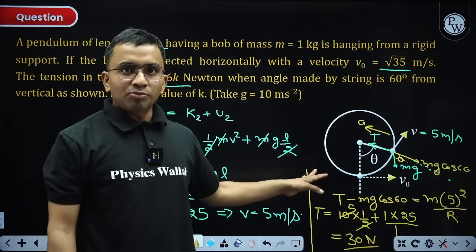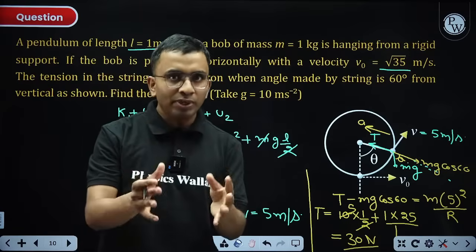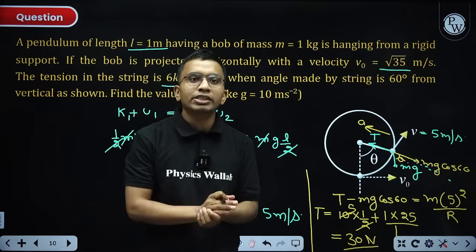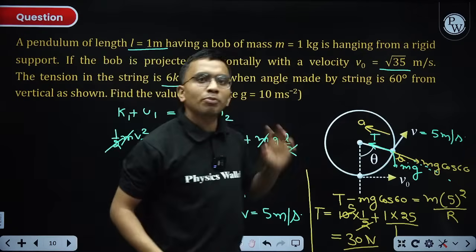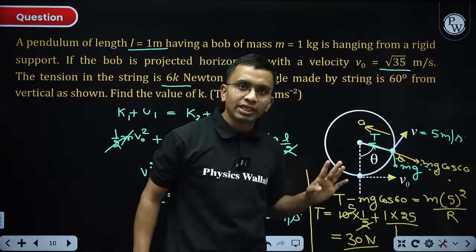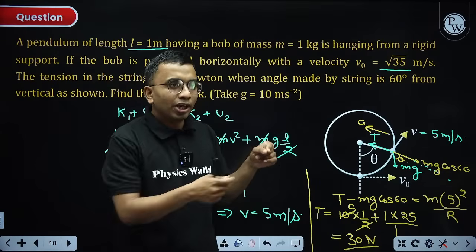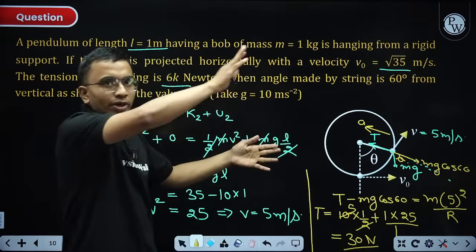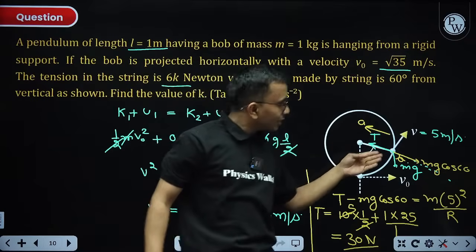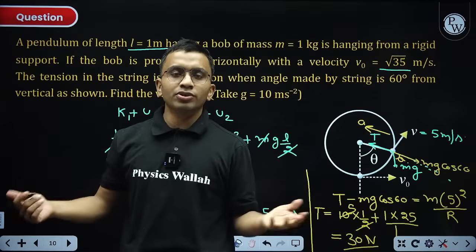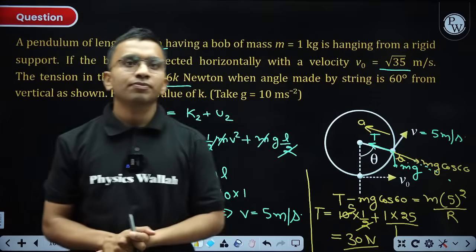This was a good conceptual question. There can be some simple questions also from vertical circular motion, just finding the minimum velocity to complete the vertical circle. We know root 5 GL, that should be remembered. And if a particle is thrown with some minimum velocity to complete the vertical circle, and you must find the velocity at a particular angle theta, then again use conservation of mechanical energy.